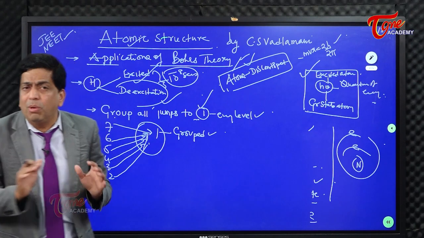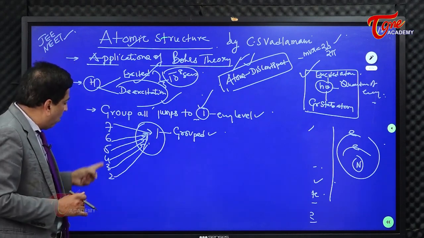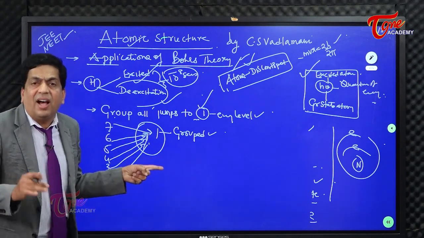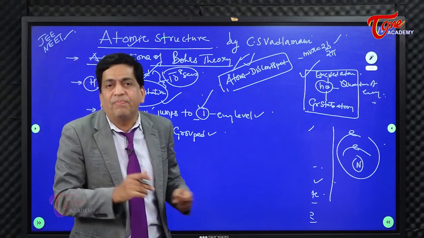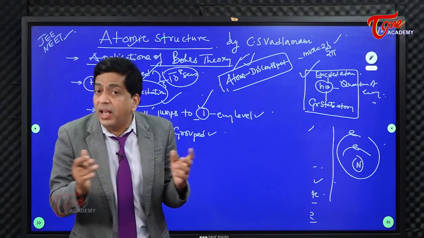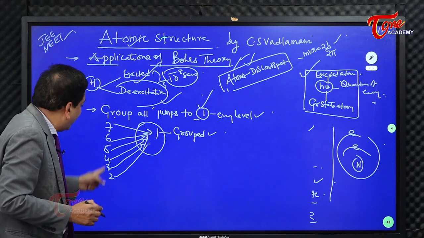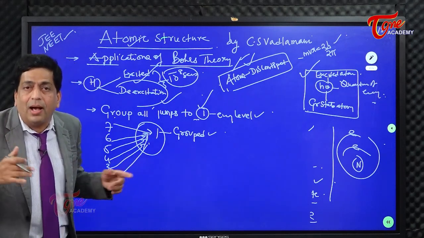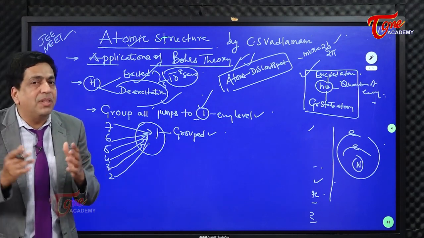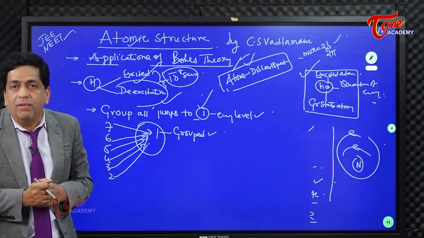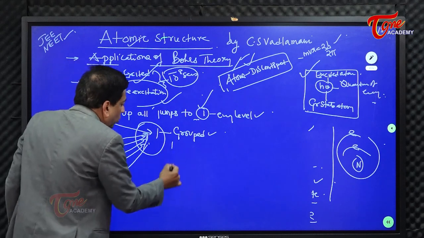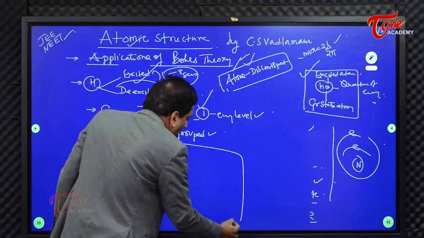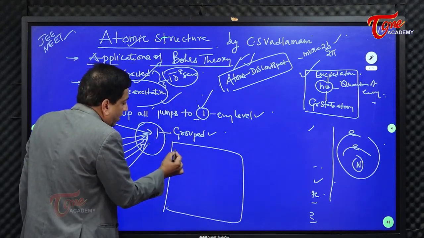You must understand that. Similarly, when I am grouping all these jumps to the first energy level, there should be something common in them. That's why they have done it. Right? So to which excited state you have gone in is immaterial for me. To where you're jumping, I'm recording it, because there is something common in this, and that I would like to reveal.